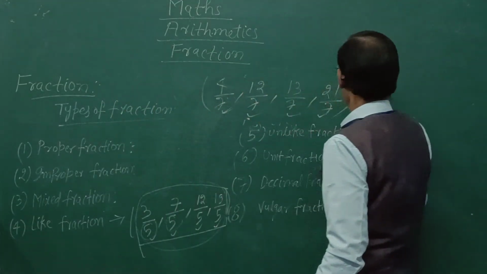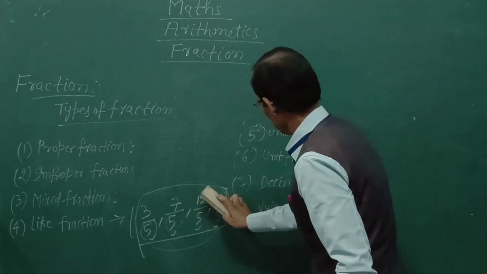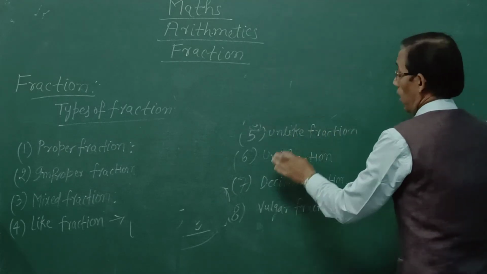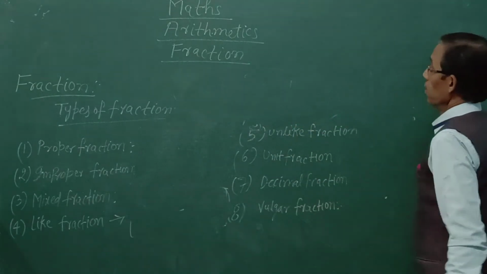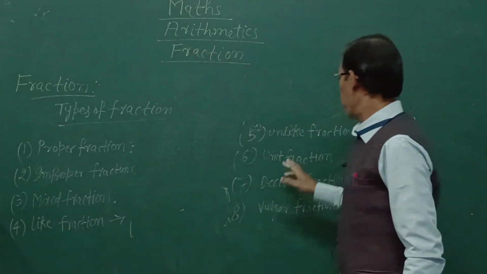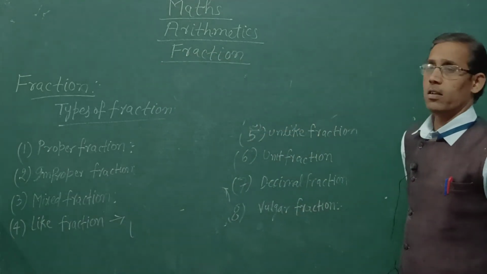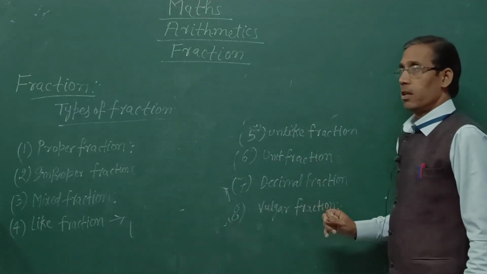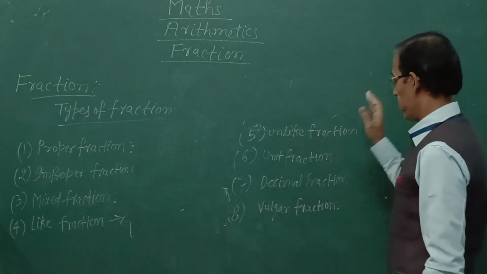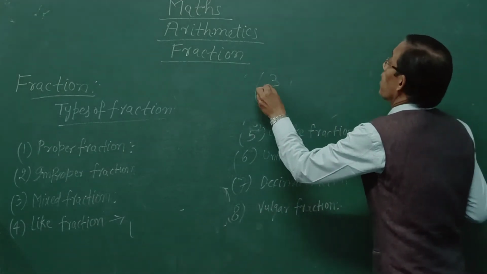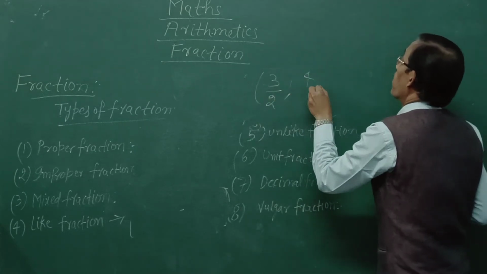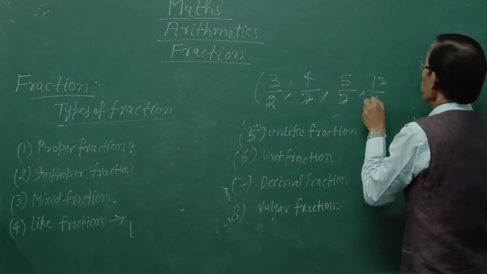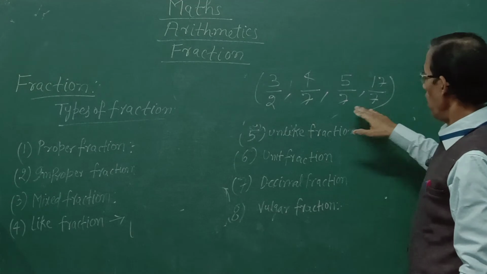Now, unlike fraction. A group of those fractions whose denominators are different, that group is called unlike fraction. Like that, 3 upon 2, 4 upon 7, 5 upon 7, 17 upon 7. This group is called unlike fraction.